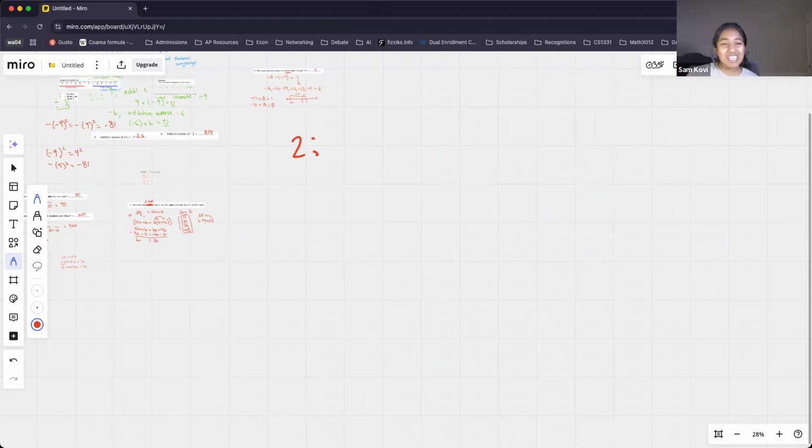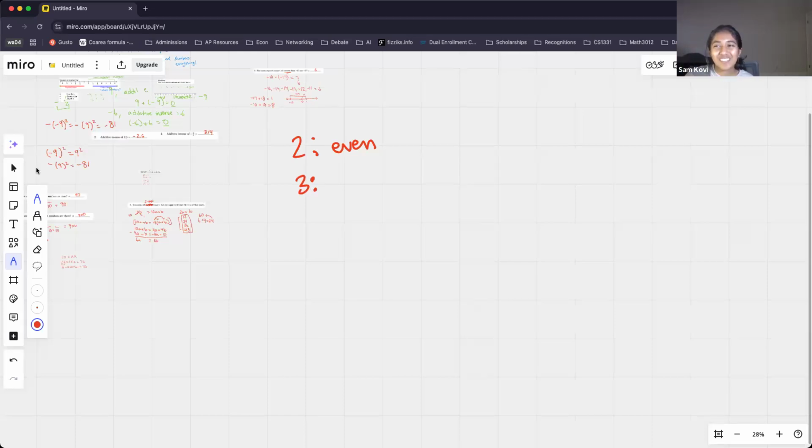Yeah, so it must be even. Anything that is even is divisible by 2. So is 124 divisible by 2? Yeah, 124 is divisible by 2 because the last digit 4 is divisible by 2, so it's even. What about 127? No, good. It's not divisible by 2 because 127 is odd, since that last digit is odd. Good. So most of you are definitely familiar with the divisibility rule for 2, so not too worried about that.